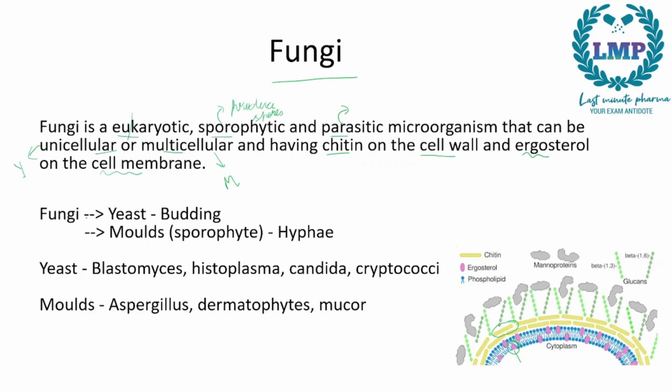Now, fungi is divided into two types, yeast and molds. As I have told you the difference, yeast is unicellular, whereas mold is multicellular. Yeast will propagate by budding and mold will propagate through hyphae production. Some examples of yeast would be Blastomyces, Histoplasma, Candida, Cryptococci. You all might have heard about Candida albicans, which will cause candidiasis. So that is a member of the yeast family. And molds, we have Aspergillus, Dermatophytes, and Mucor.